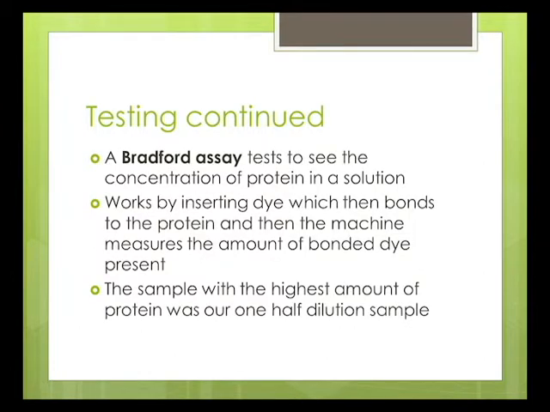So for our third test, we used a Bradford assay. This tests the concentration of protein in a solution. It works by inserting a dye, which then bonds to the protein, and then you stick it in the machine and it measures the amount of bonded dye present. For our sample, again, it was the 1/2 dilution that had the highest levels of protein.